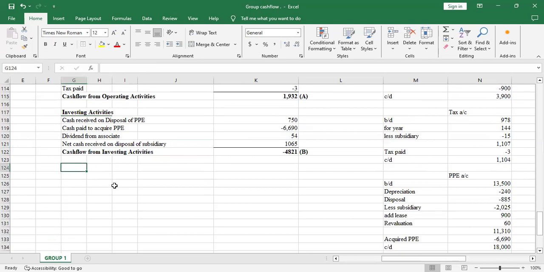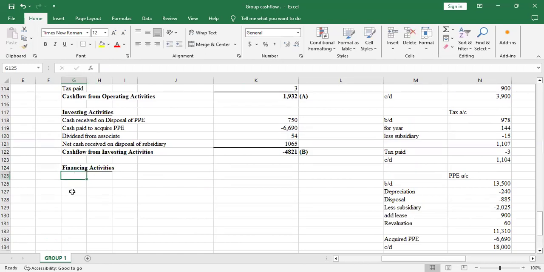So the last part is the financing activities. You bold it, then you create the bottom border.